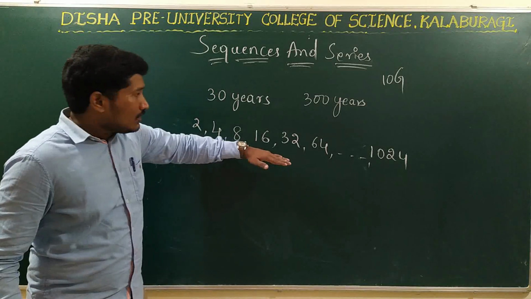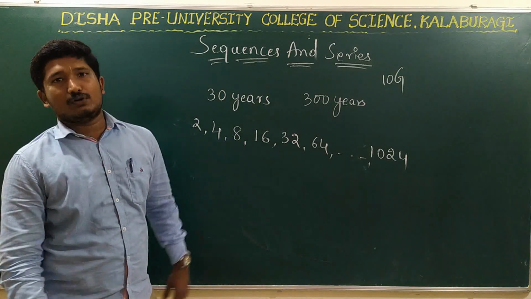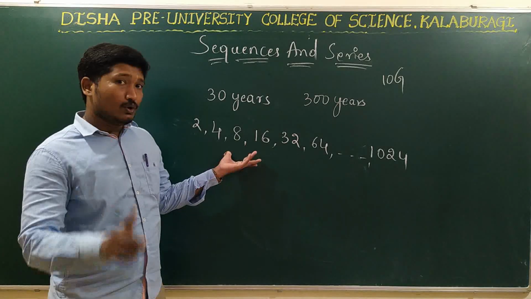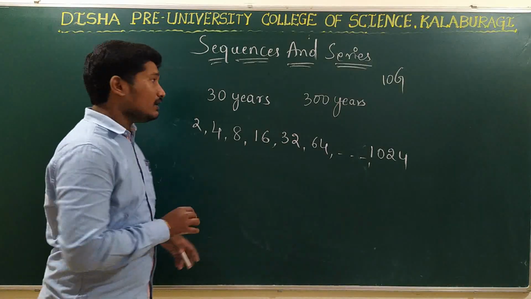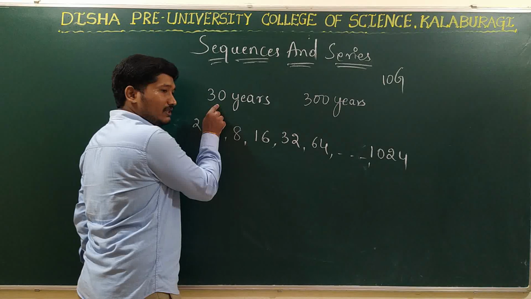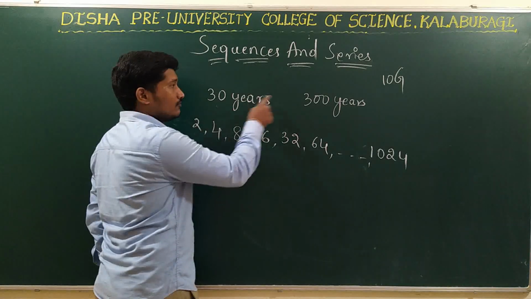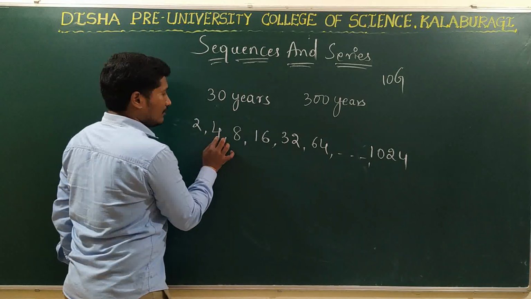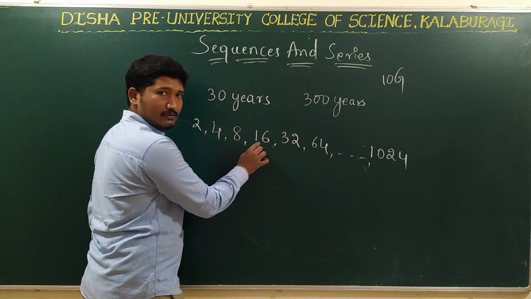So now see whether it forms a sequence or not. See here, we are following some rule. What is the rule that we are following? For every 30 years, for over 300 years, how many ancestors I have? I am writing here, right?